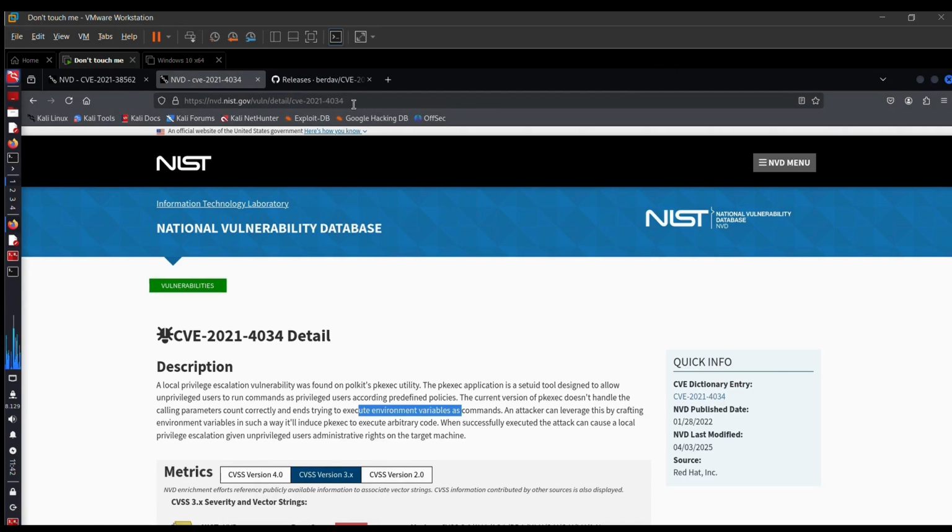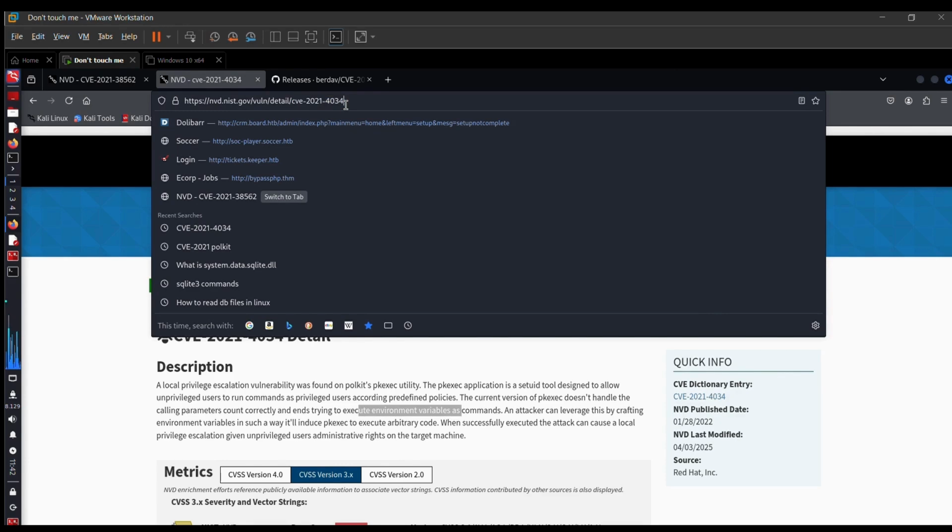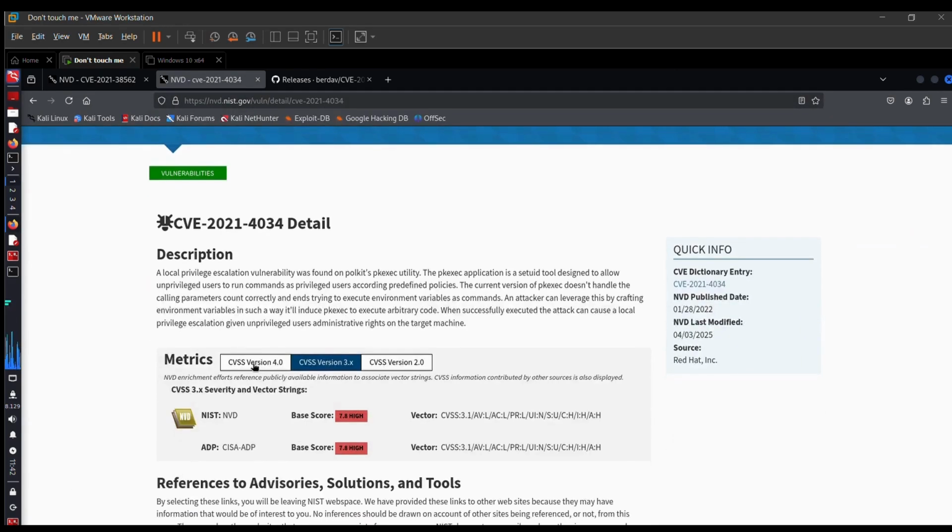So I have pulled up the CVE here. It was CVE-2021-4034. Basically it is a local privilege escalation vulnerability which was found in Polkit's pkexec utility. Now if this pkexec utility has the SUID bit set, then you can run any command as the root user. This is the entire idea of local privilege escalation. You can run a command as root without having the proper privileges.